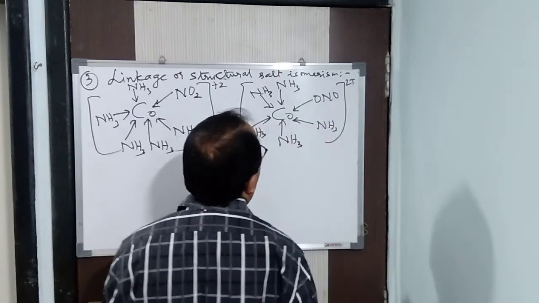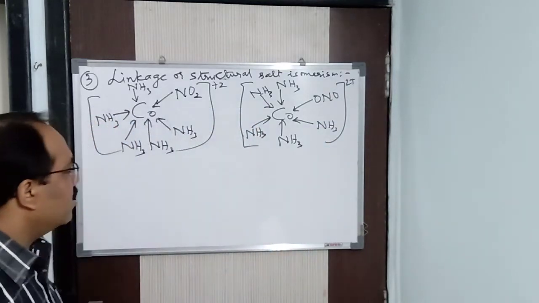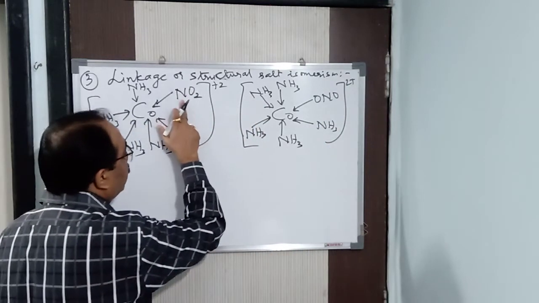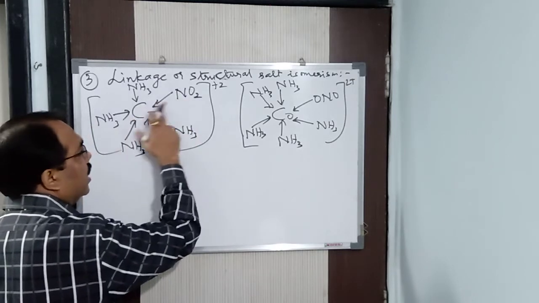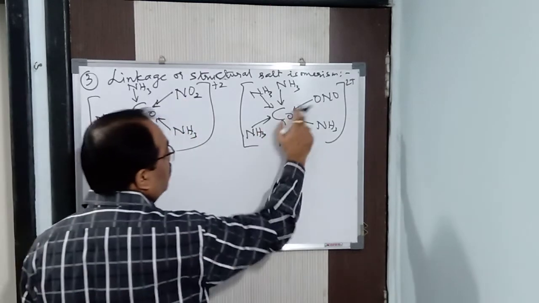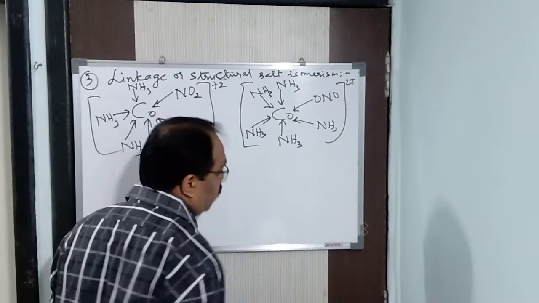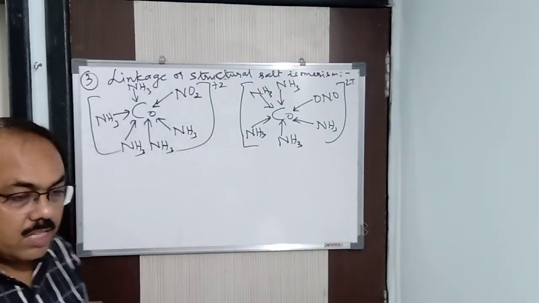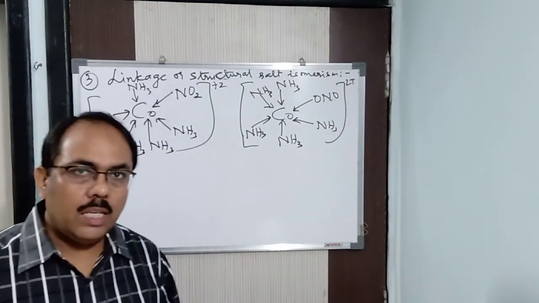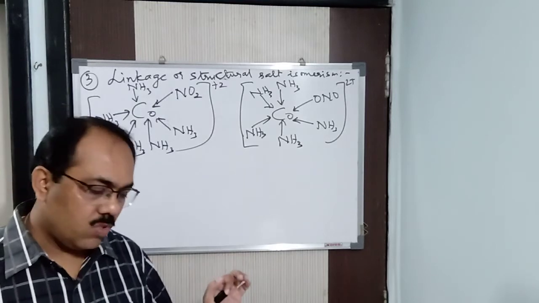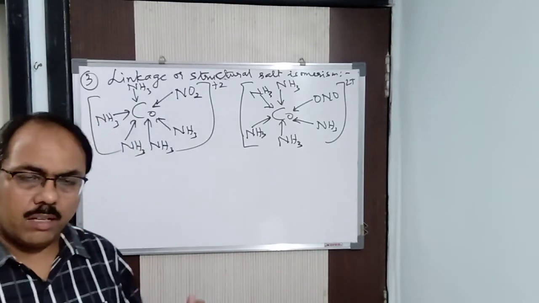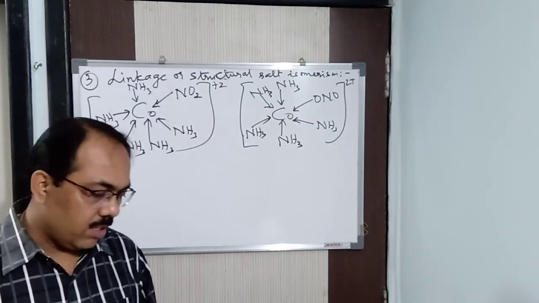Same thing, it will be 2 plus. So what is the difference here? The difference is that here nitrogen is a donor atom, which is the linkage with the central metal atom. Here oxygen is the linkage with the central metal atom. Oxygen is a donor atom. That is known as linkage or structural salt isomerism. I think it's clear, one example I'm giving you.